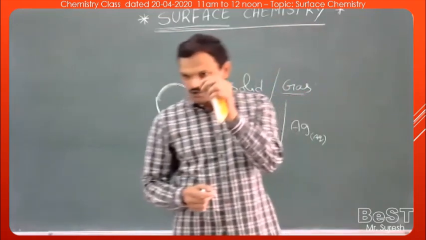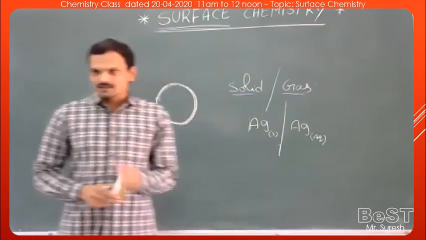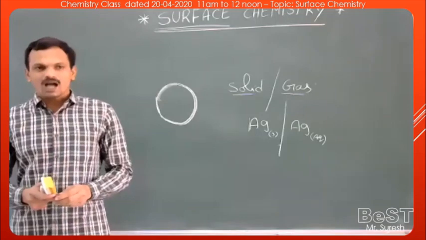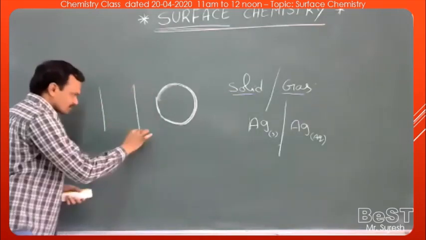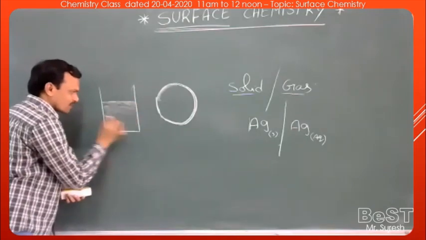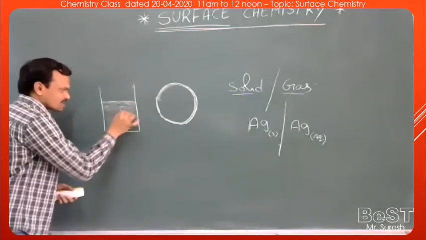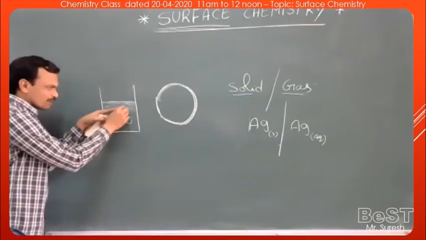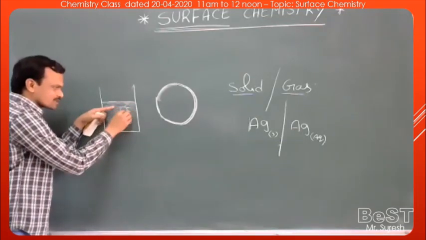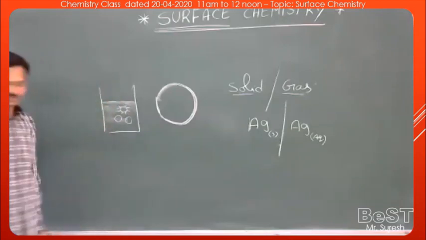If you add some sugar to water, the sugar gets dissolved. How does the sugar get dissolved? If you take a glass of water and add some crystals of sugar, then the sugar molecules will be attracted by the water molecules equally in all directions.